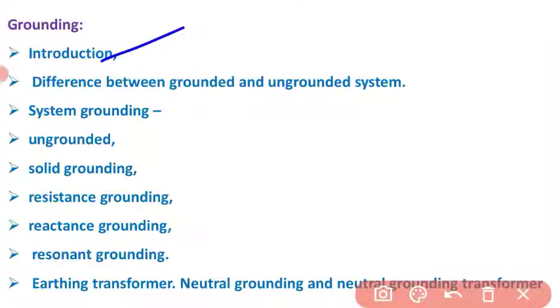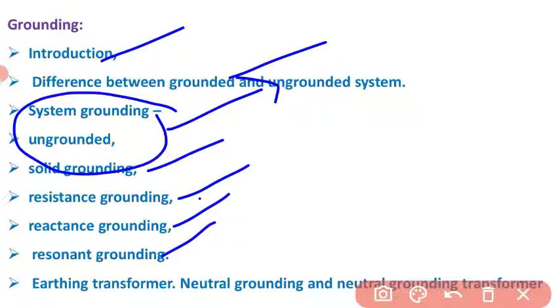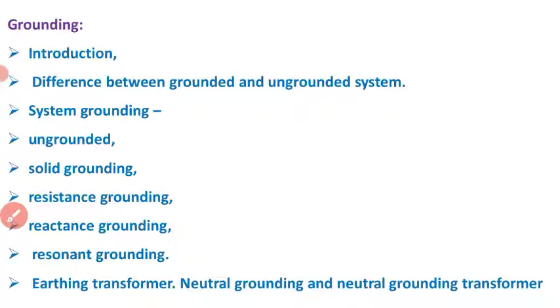Introduction, difference between grounded and ungrounded system, system grounding, ungrounded, so here you will come to know the difference between system grounding if you have done the grounding, or if you have not done, meaning ungrounded. Then solid grounding. Next is resistance, reactance, resonant, earthing transformer, neutral grounding, and neutral grounding transformer. Let us begin with the introduction.